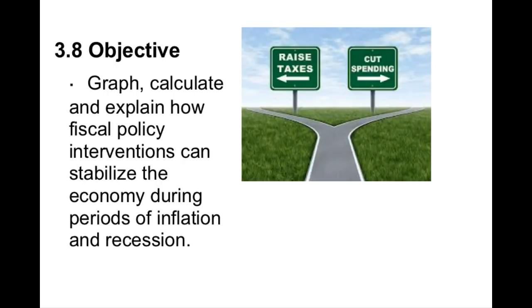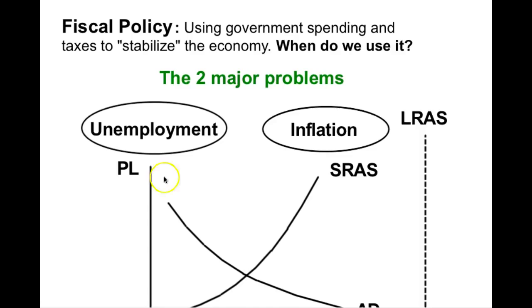So in this lesson, which is going to be a little bit shorter, we're going to look at how fiscal policy interventions can stabilize the economy during either a period of inflation or a period of recession. We're only going to look at graphing the solutions. And then the next day, you'll look at using the multiplier again. So we'll have more sophisticated questions like if you should raise taxes, how much should you raise taxes? Or if you're going to cut government spending, by how much should you cut government spending? But for this lesson, we're just going to look at the graphs.